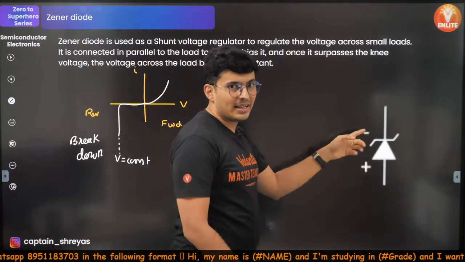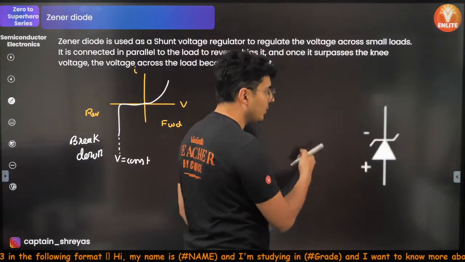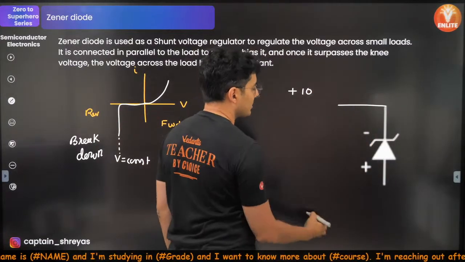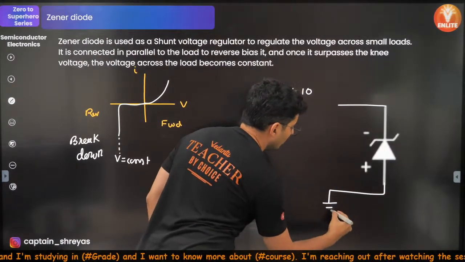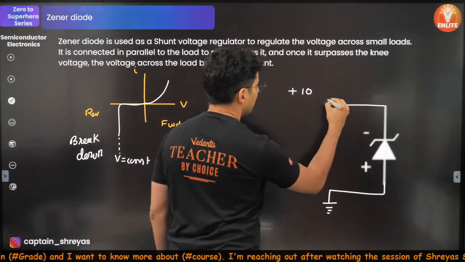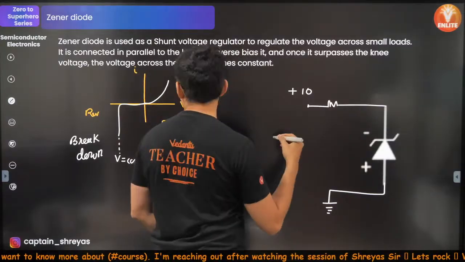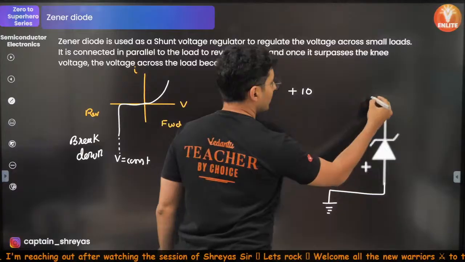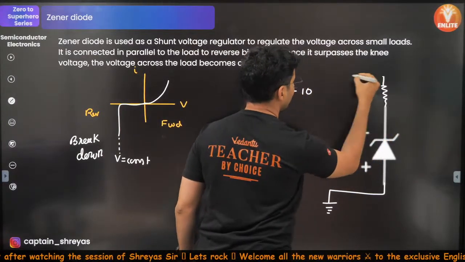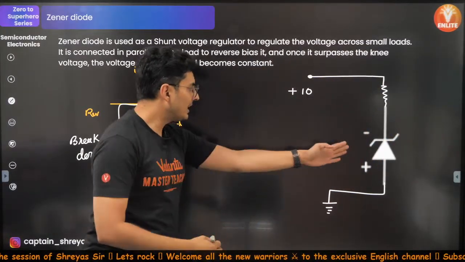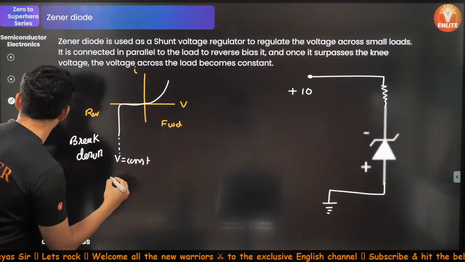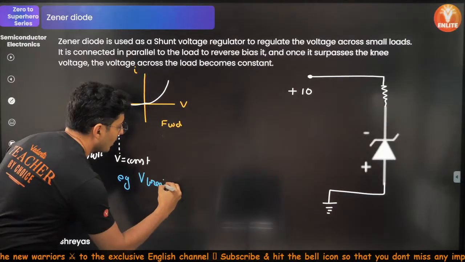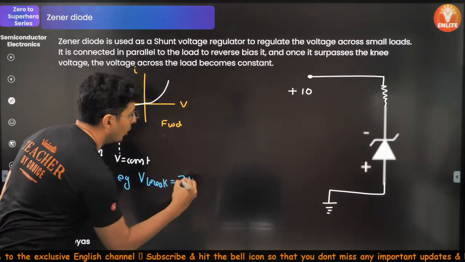So in reverse bias, if you connect this Zener diode, let's say this is connected to maybe plus 10 volts, and this is your ground, and there is a resistor over here. Okay, wait, let me draw it in a better way. So you have a resistor, and this is connected to 10 volts. Let's say the breakdown voltage, just as an example, for the Zener diode is 3 volts.